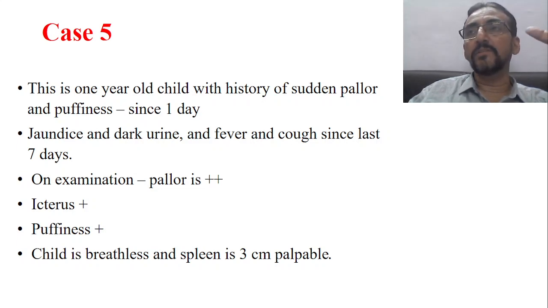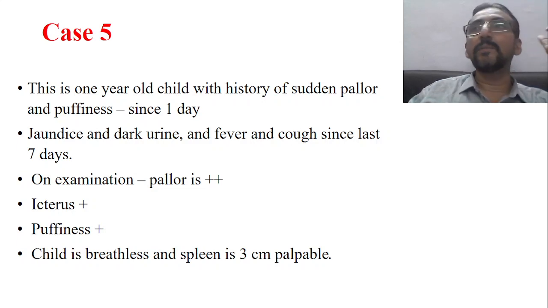Yes. Sudden onset of pallor may not be seen in congenital hemolytic problems because they are slow in onset. If it were a deficiency anemia, there also it would be slow in onset. But here, within 1 day, sudden appearance of pallor means the RBCs are unexpectedly destroyed. Such a sudden destruction of RBCs can occur only in autoimmune disorders, some of the autoimmune disorders related to the hematologic system. So that's the one point.